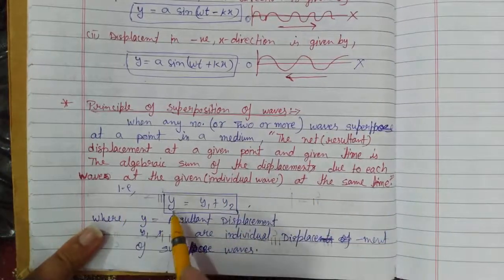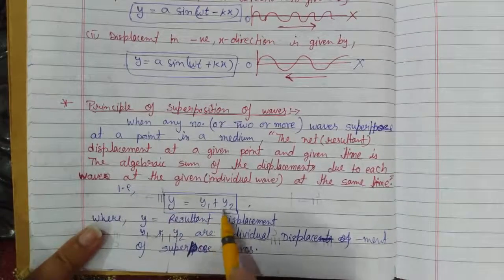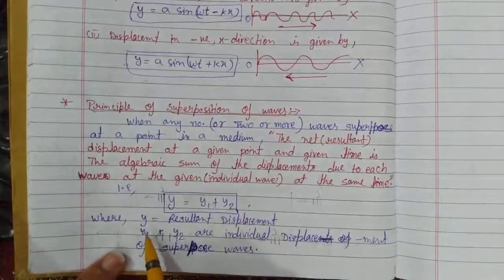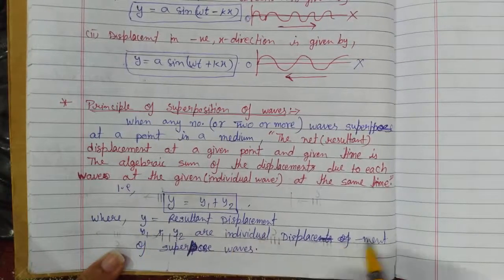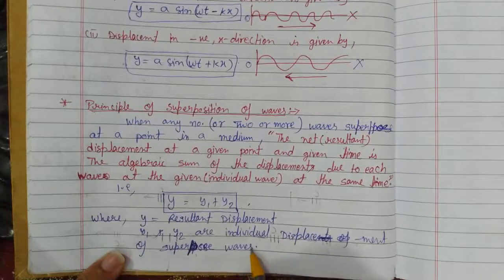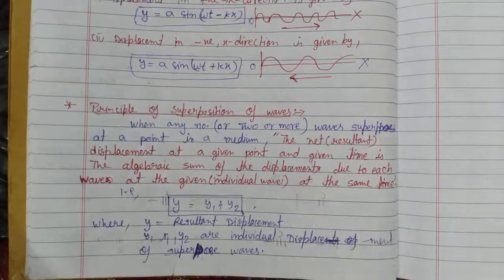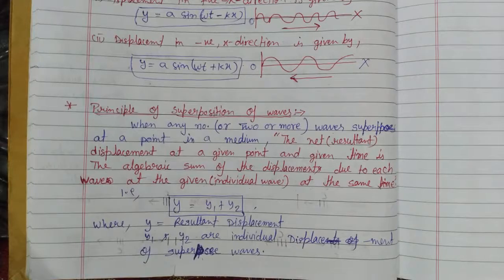That is, y = y1 + y2, where y is the resultant displacement, and y1 and y2 are the individual displacements of the superimposed waves. This is the principle of superposition.